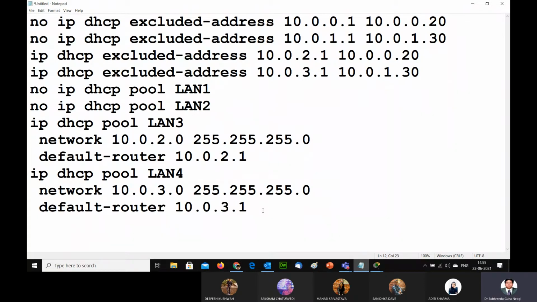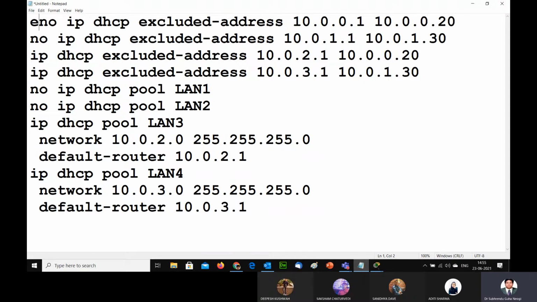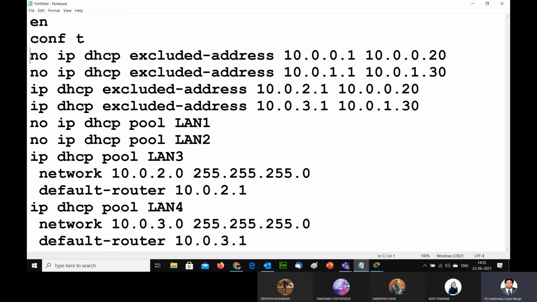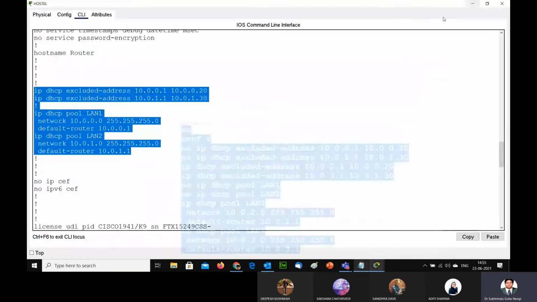Clear? I have to configure this, so I have to write enable, config t. That's how we can actually do the manipulation.